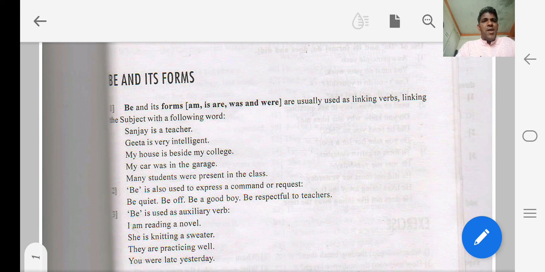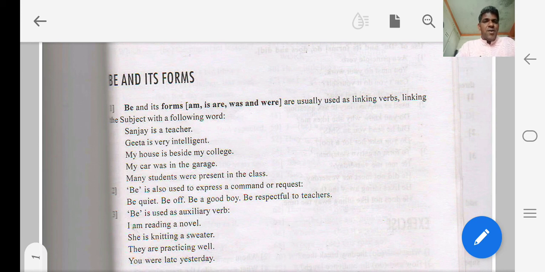So to be and its forms. To be has in all 5 forms, that are am, is, are, was and were. Look here, am, is and are, these 3 forms are used in present tense, and was and were are used in past tense, and usually these are used as linking verbs which link the subject with the following word.